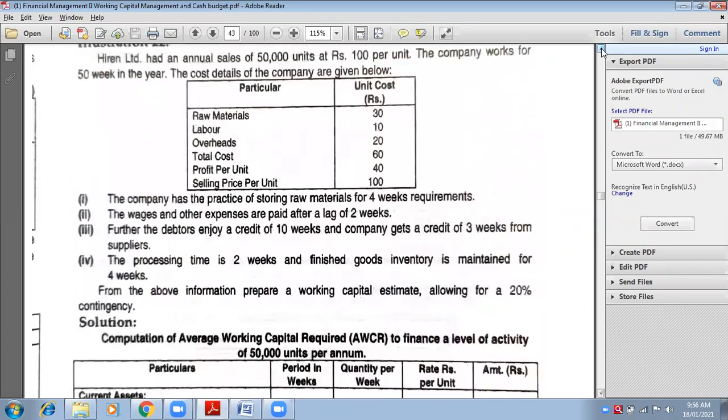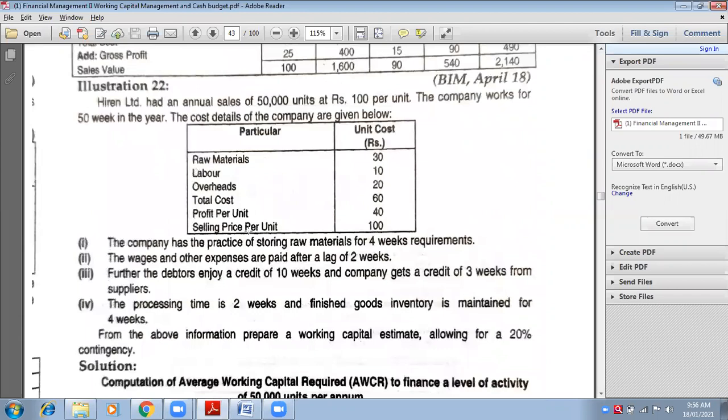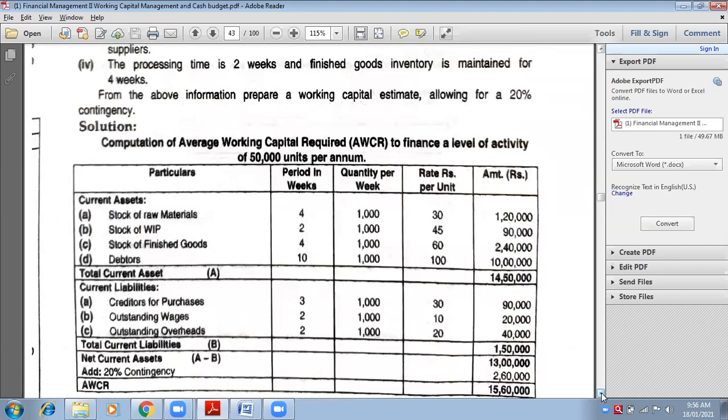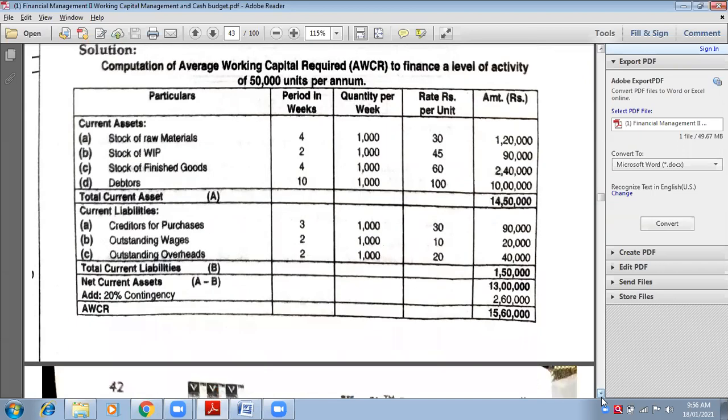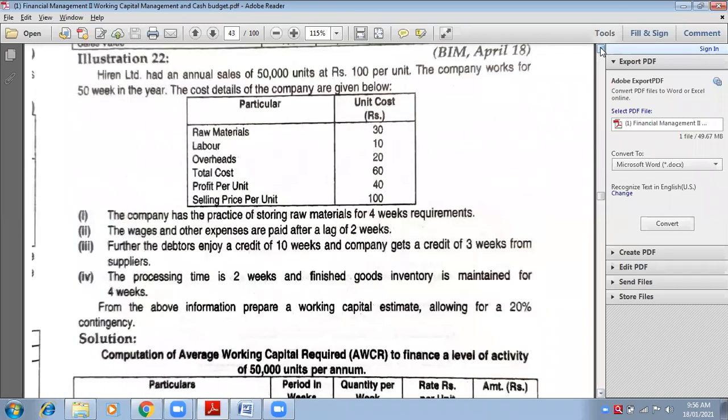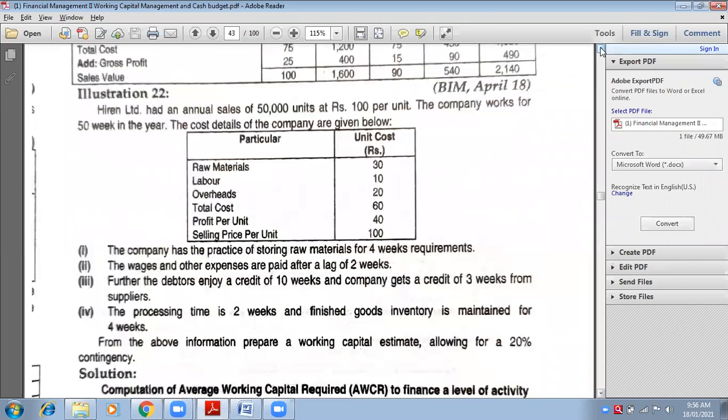Okay, so you can do this 22nd sum as homework. Please remember you have to take 50 weeks in a year, not 52 weeks in a year. Okay. Ma'am, in this there are no core current assets. Core current assets are, you can note down this point: core current assets are 3,50,000. Is it now okay? Yes, ma'am. Okay, so done. Do these sums and let me know if you have any doubt.